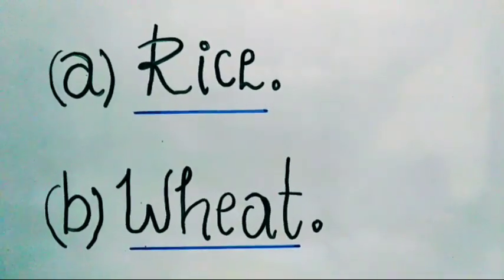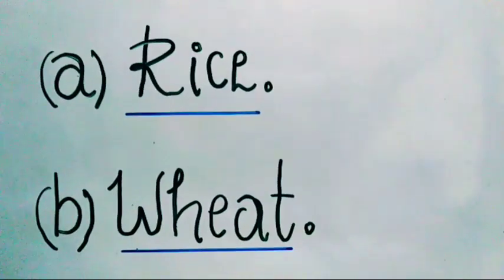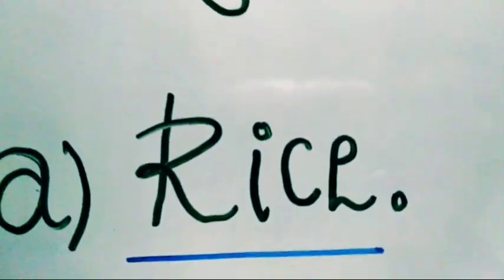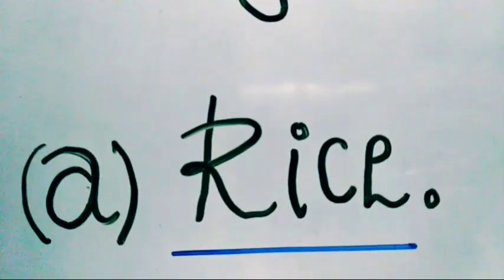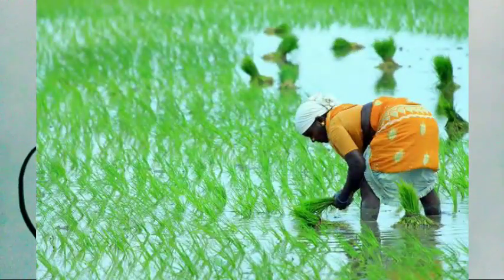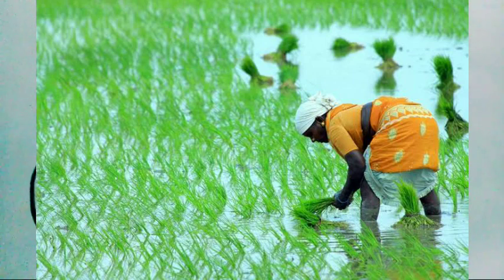The remaining topics I will explain tomorrow. Today our first topic is rice. Rice is the staple food crop of the majority of the people in India. India is the second largest producer of rice in the world after China.